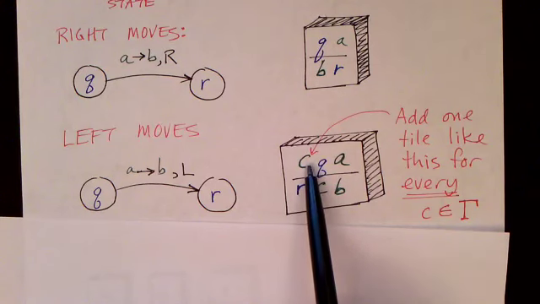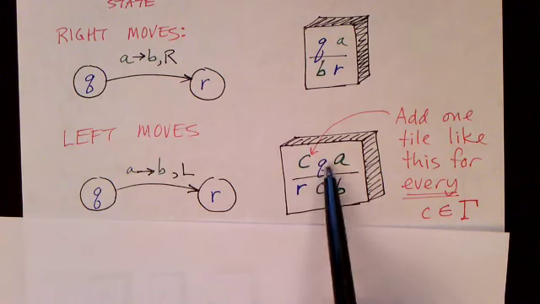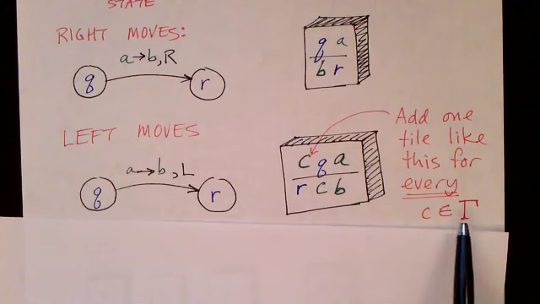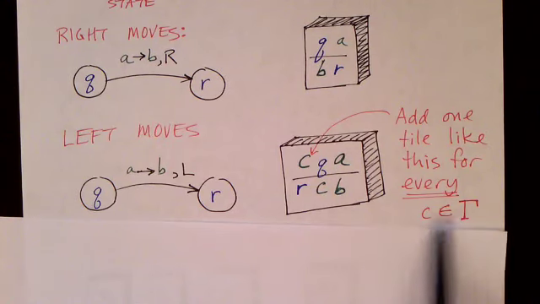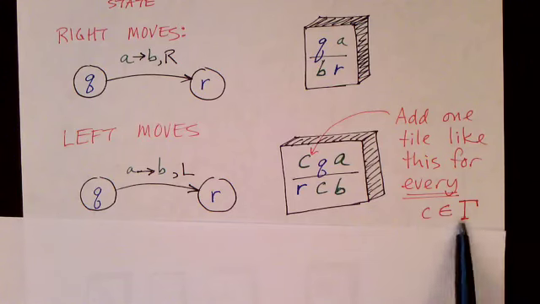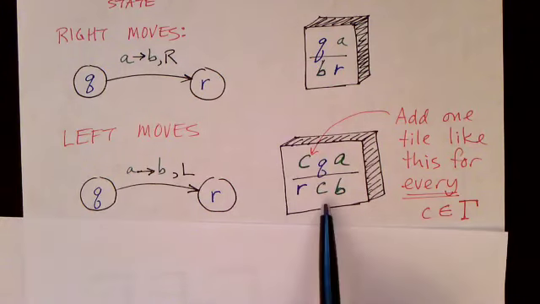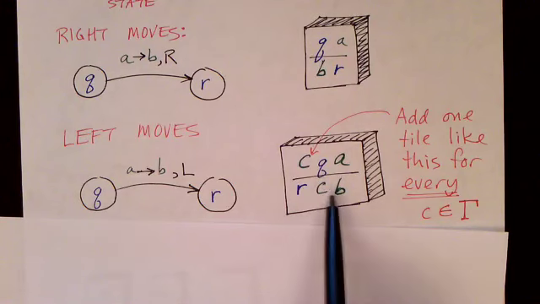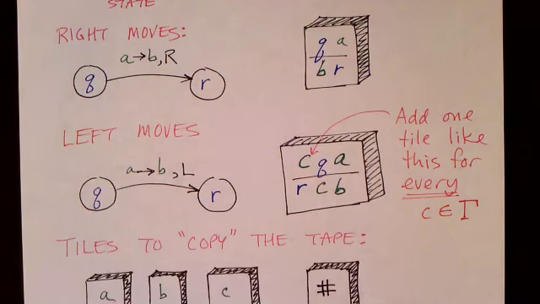So we don't know what symbol that is, so we need to create a bunch of tiles. In fact, we need to create one tile like this for every possible character in the tape alphabet. So for every c in gamma, for every tape alphabet character, we're going to create a single tile with these symbols on it. And finally, we need some tiles to basically copy the rest of the tape.